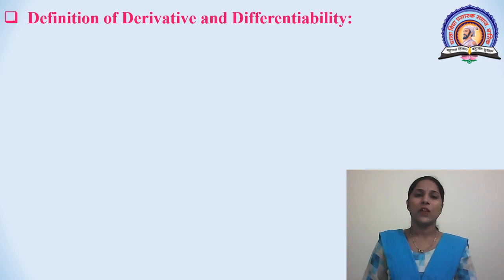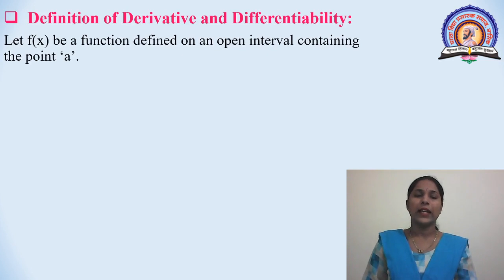Now, definition of derivative and differentiability. Let f(x) be a function defined on an open interval containing the point a.